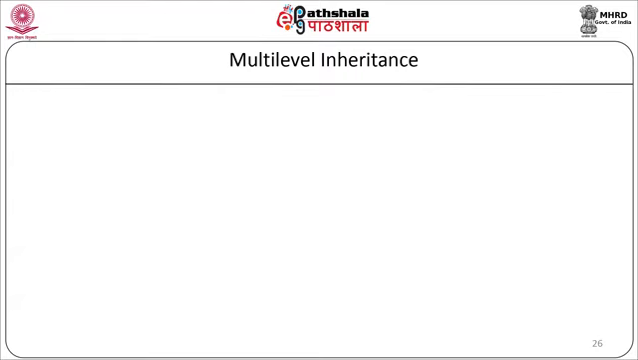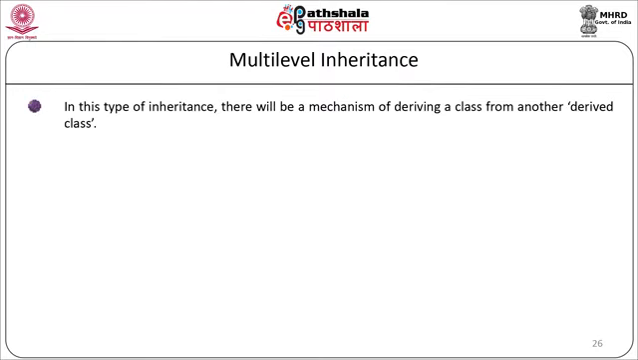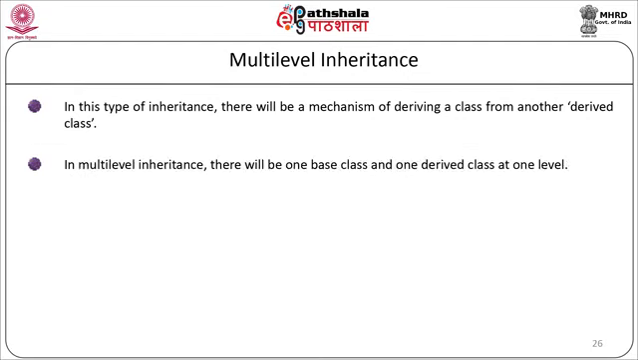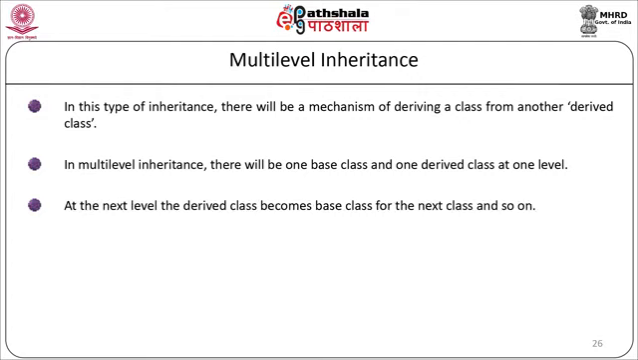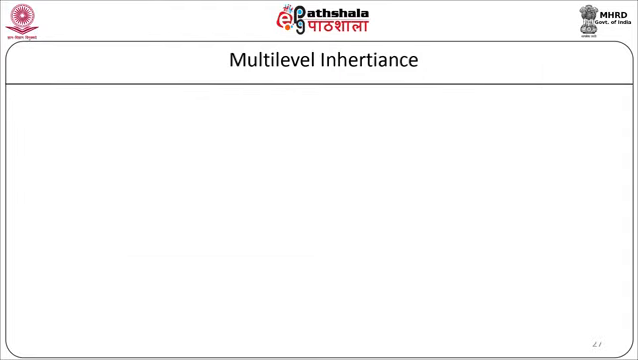Multi-level inheritance. In this type of inheritance, there will be a mechanism of deriving a class from another derived class. In multi-level inheritance, there will be one base class and one derived class at one level. At the next level, the derived class becomes a base class for the next class and so on.